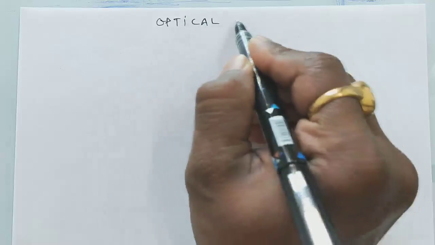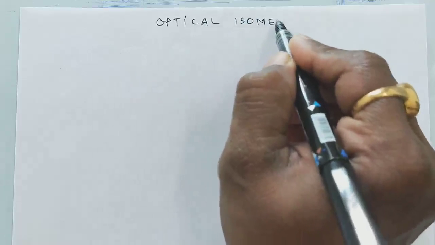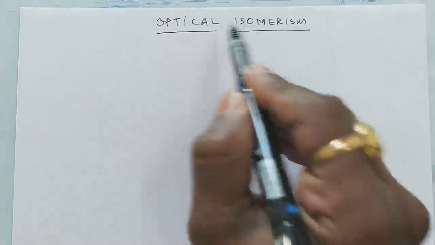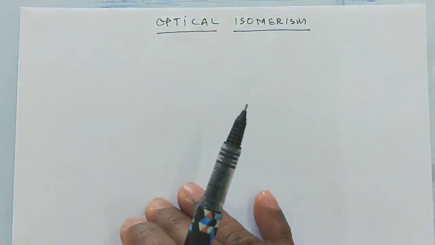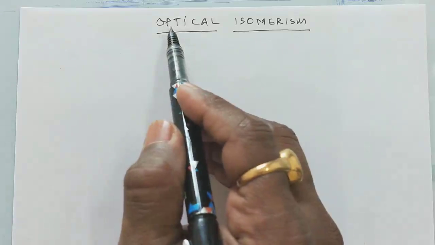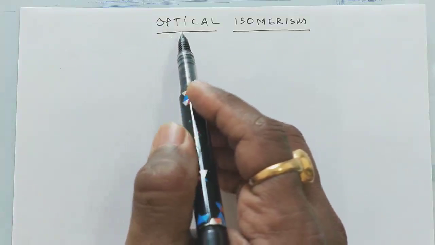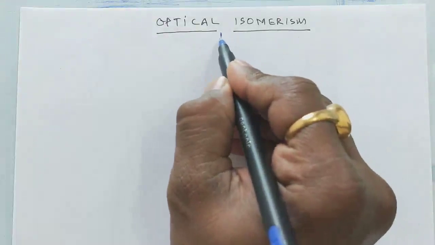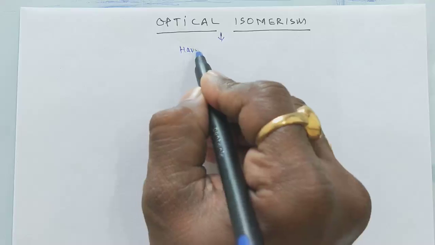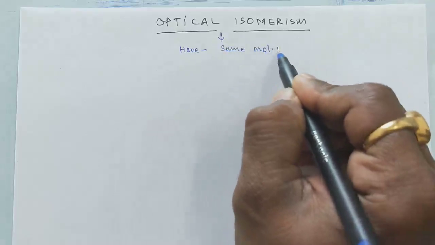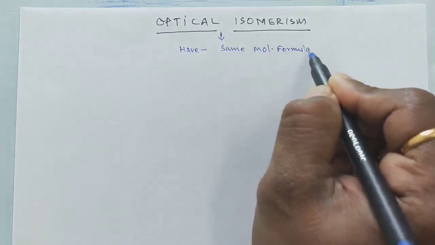Optical isomerism, right? So, as the name manifests, there is some relation with light. That's why the word optical is used here. So, see, optical isomers have the same molecular formula.